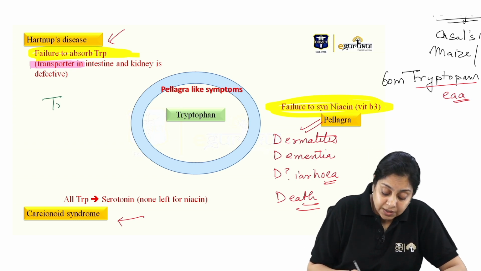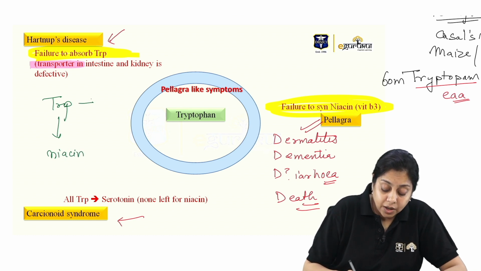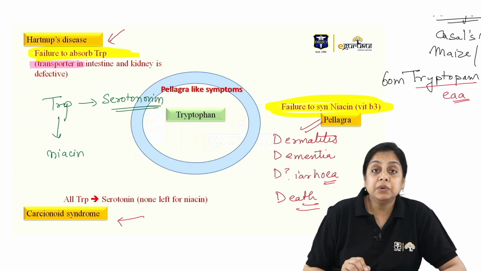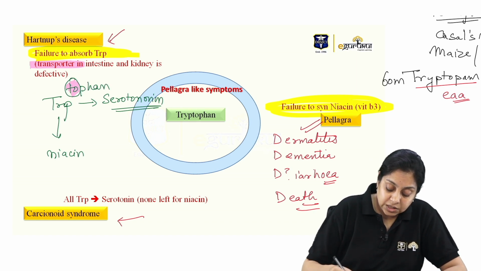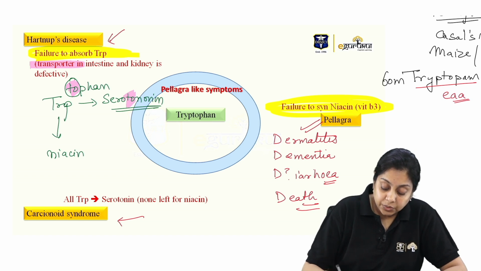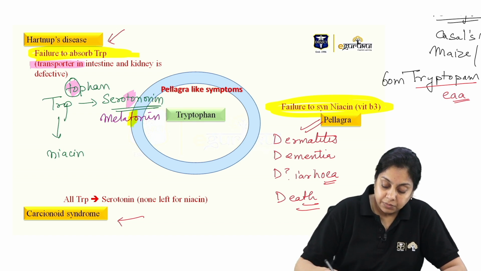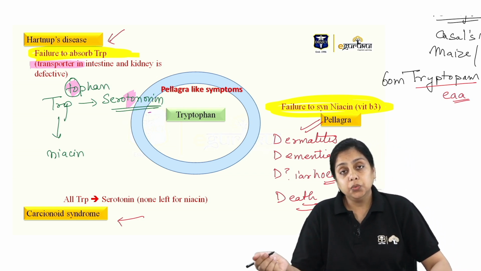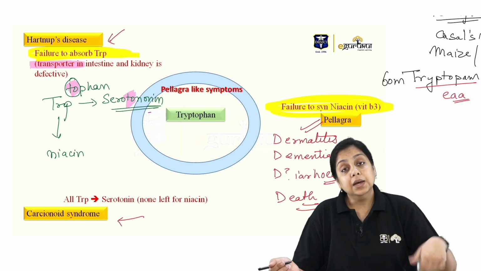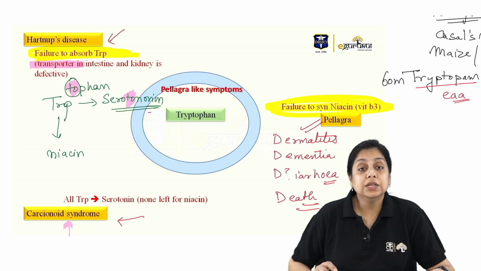In carcinoid syndrome, tryptophan can follow this pathway to form the niacin, right? Or it can form serotonin. Remember tryptophan is the name: TOTO, I always say TOTO, it forms serotonin, it forms melatonin also, tonin. Remember this way, serotonin, melatonin, right? So if this entire tryptophan is routed towards the formation of serotonin, none is available for the synthesis of the niacin. That is your carcinoid syndrome, okay?